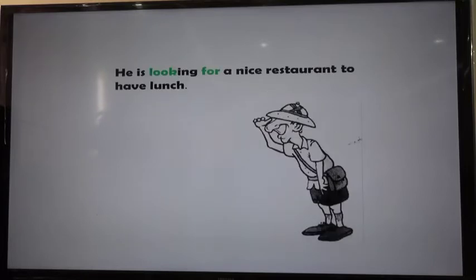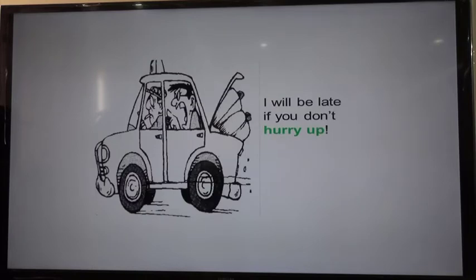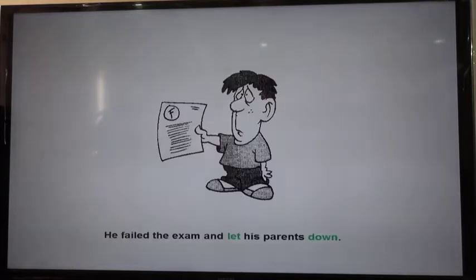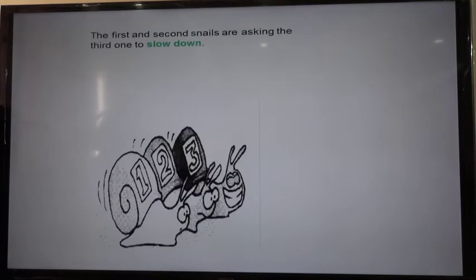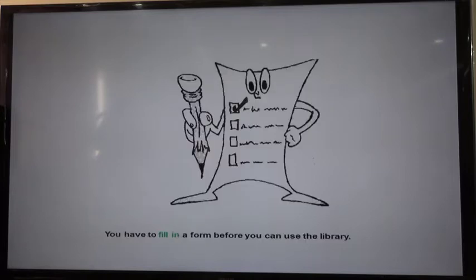Here, he is looking for a nice restaurant to have lunch. Means search. I will be late if you don't hurry up. Be quick. He failed the exam and let his parents down. Disappoint. The first and the second snails are asking the third one to slow down. Be slow.